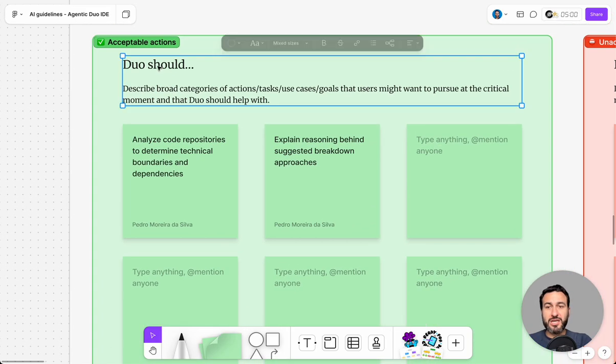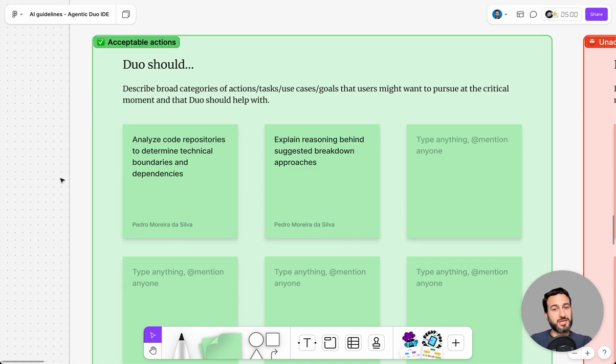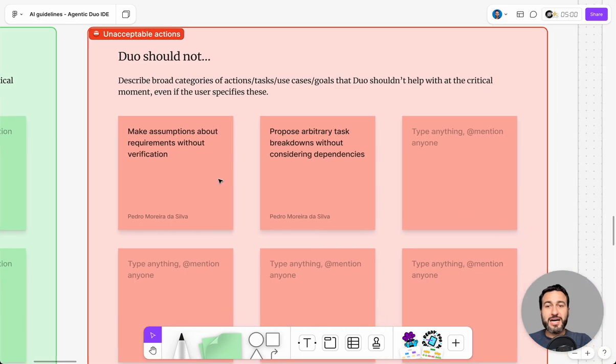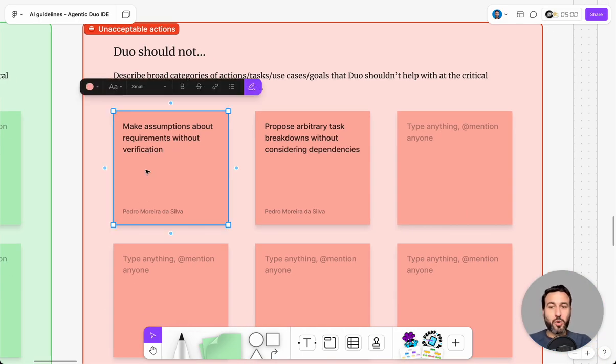In this case, Duo should, for example, analyze code repositories to determine technical boundaries and dependencies, right? So this is something acceptable. What is unacceptable is that Duo should not make assumptions about requirements without verification. It should not hallucinate. It should not be creative about the requirements.